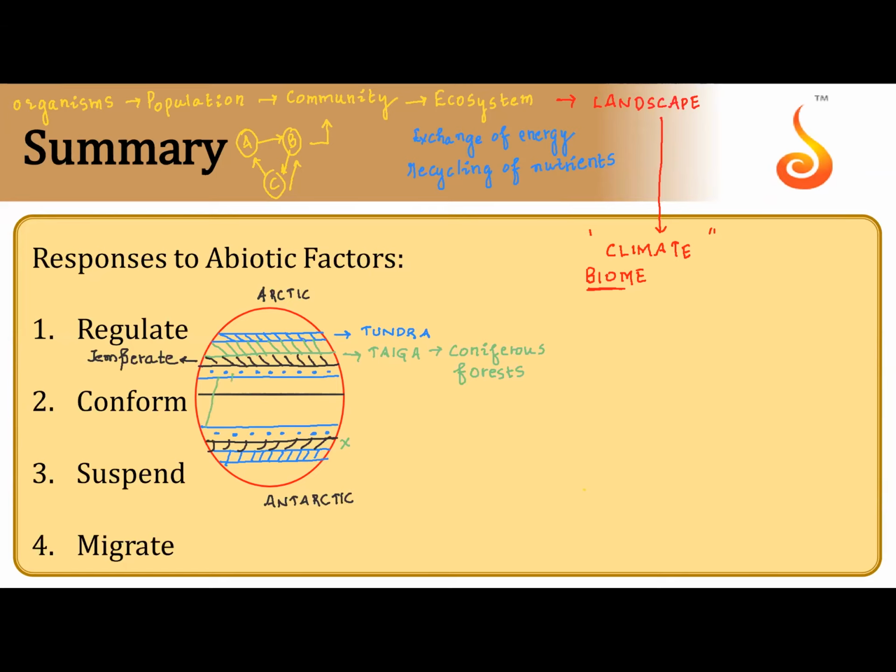Then on either side of the equator it is tropical. All these are biomes.